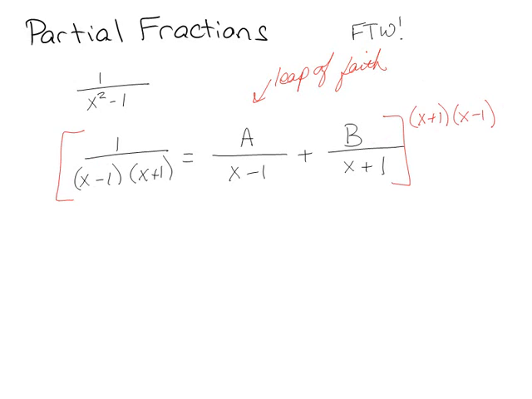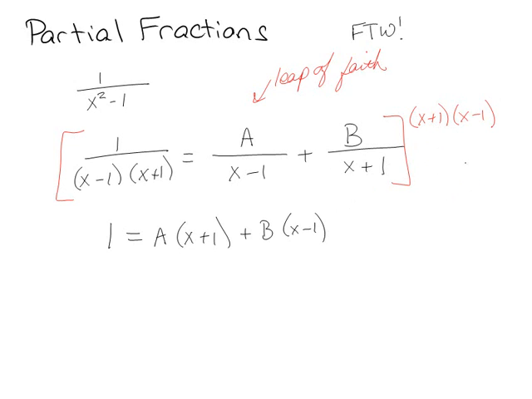Whenever I distribute this, those cancel out, so I end up with just a 1. Then whenever I distribute the next term, the x minus 1's cancel out, and I just end up with A times x plus 1. Then for the last section, I've got B times, the x plus 1's cancel out, and I just have x minus 1.